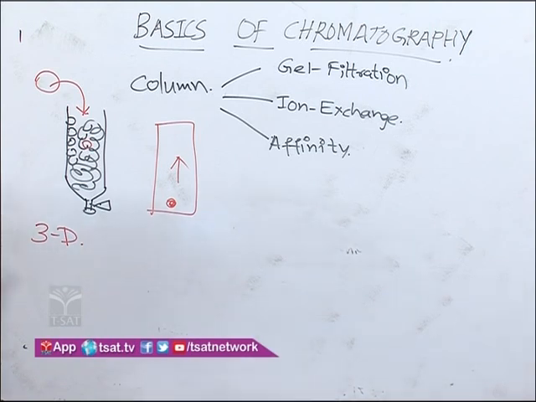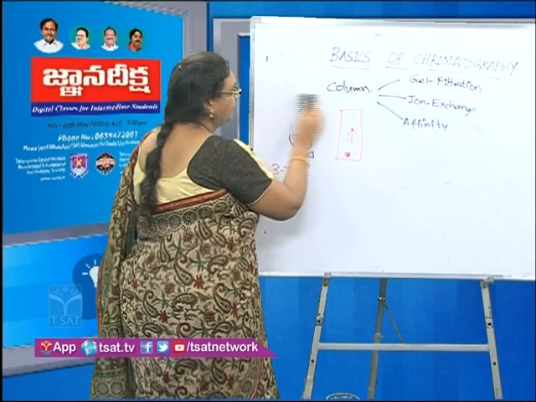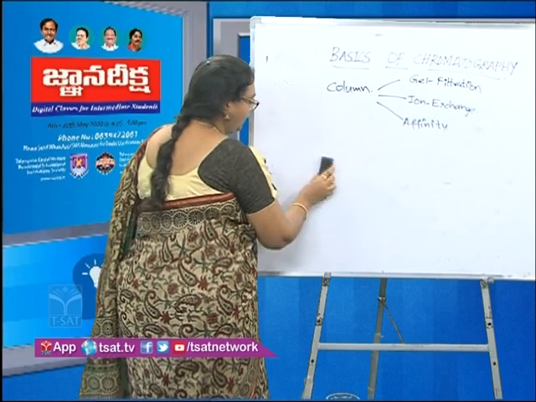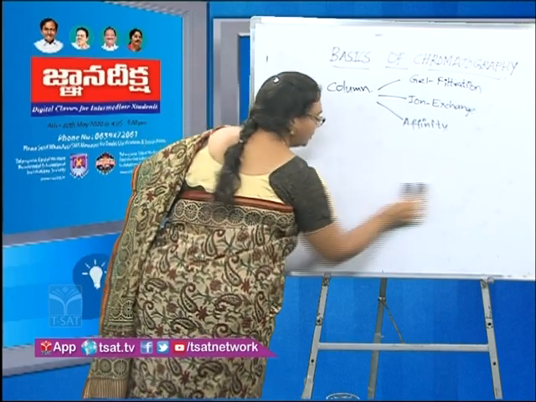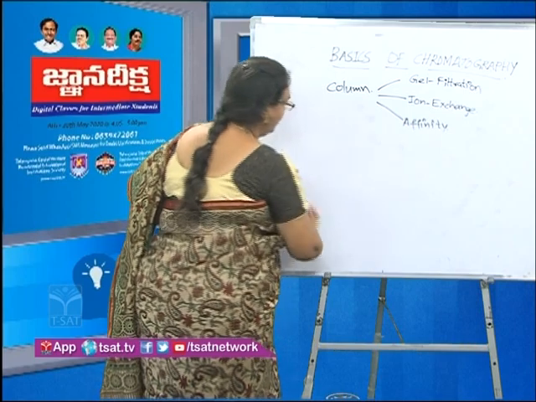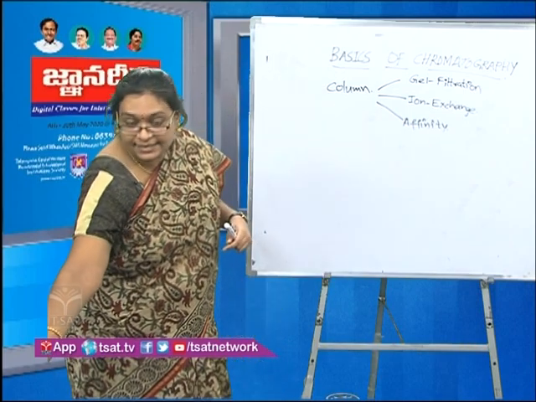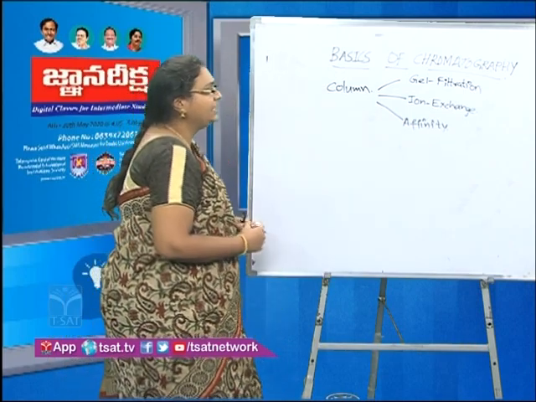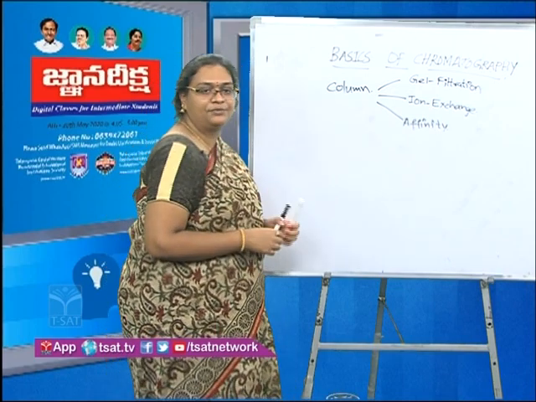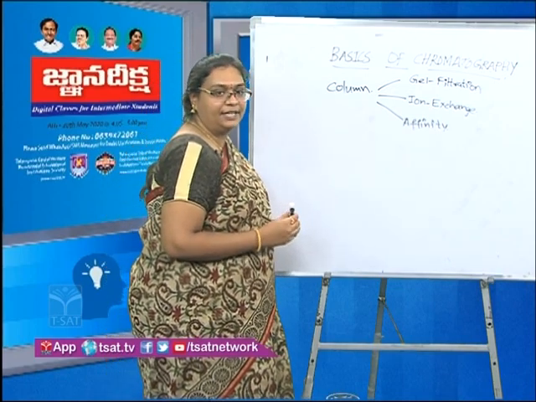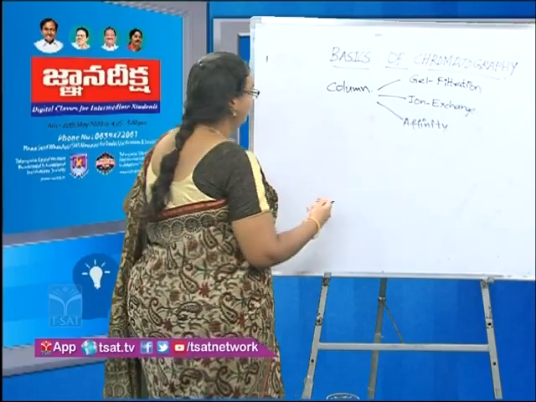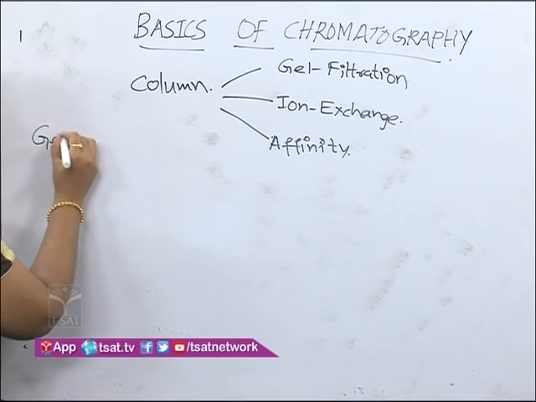So these are the three different types of chromatographic techniques. Let us see each one of them one after the other: what is the principle, what is the procedure, how the chromatographic techniques are performed. Let us take the first chromatographic technique, the column chromatographic technique, which is nothing but gel filtration.